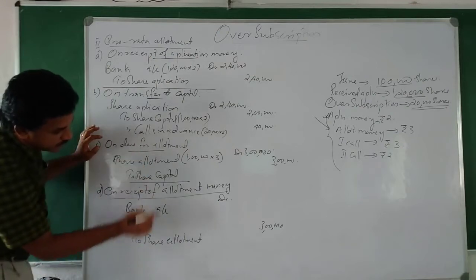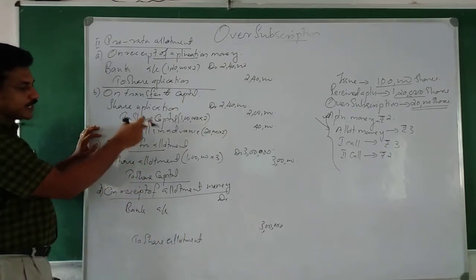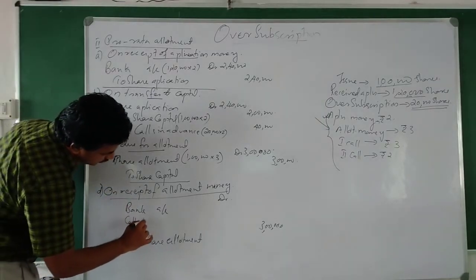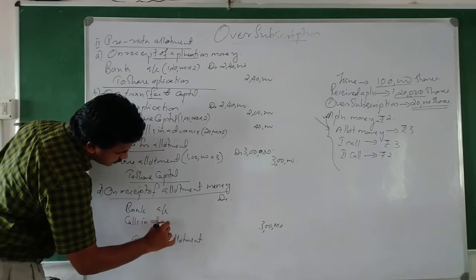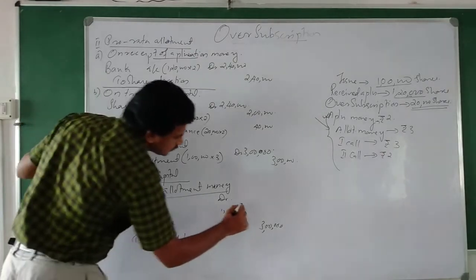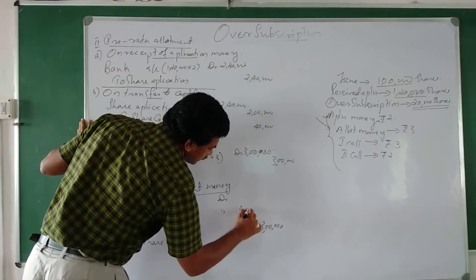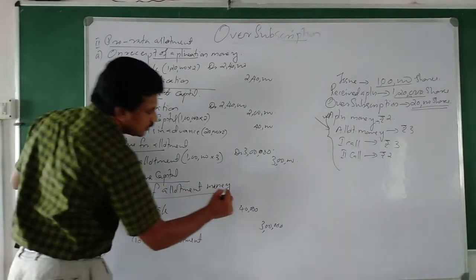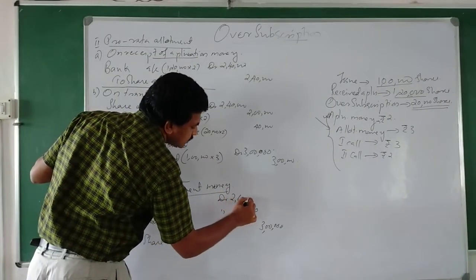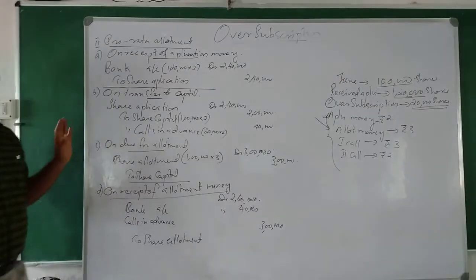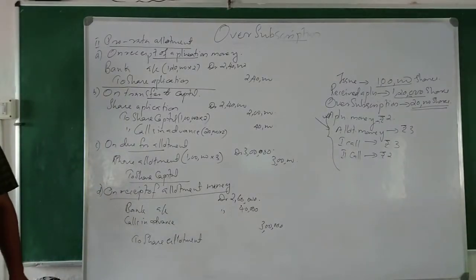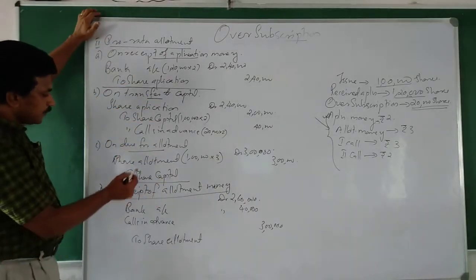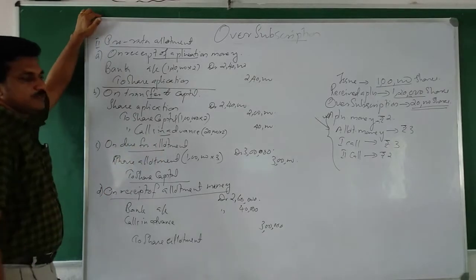So that we have to transfer to allotment, because that will be deducted from the allotment money to be paid. So calls in advance debtor, how much? 40,000. So remaining only need to pay. How much is the remaining? 2,60,000 will be paid by the shareholders. Okay, so this is the case when we open calls in advance account.